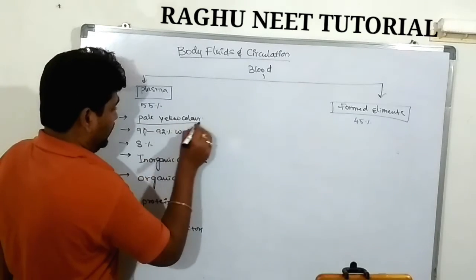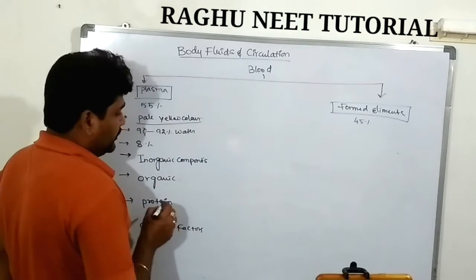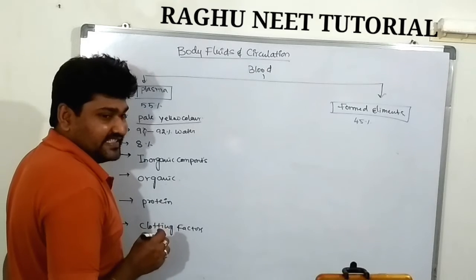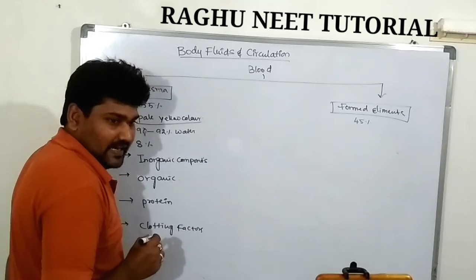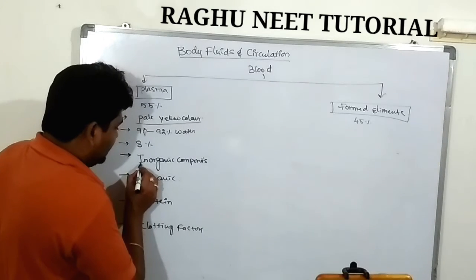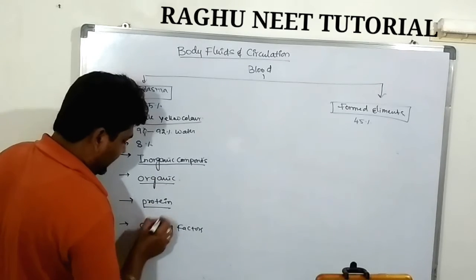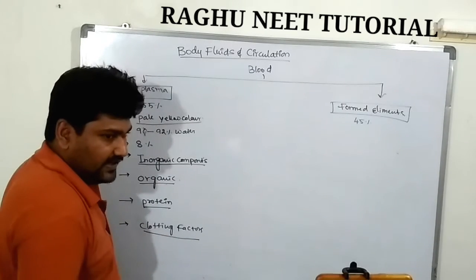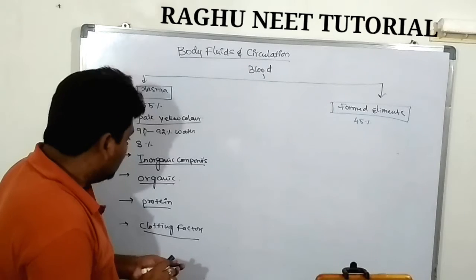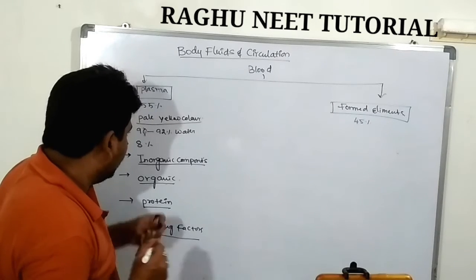It looks like a pale yellowish color. So 90%, about 92% of the water is present in the plasma region. It consists of inorganic components, organic components, proteins and clotting factors. Let's discuss each component present in the plasma region.